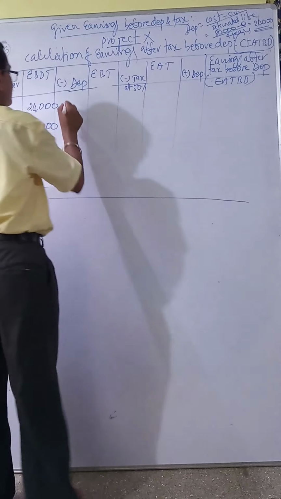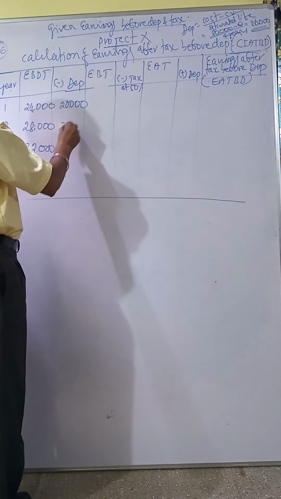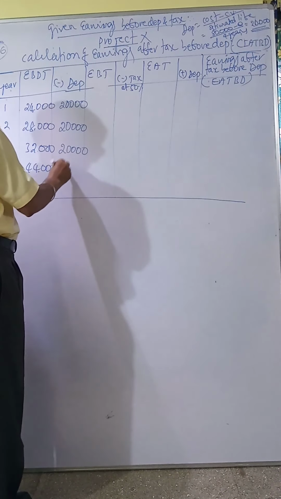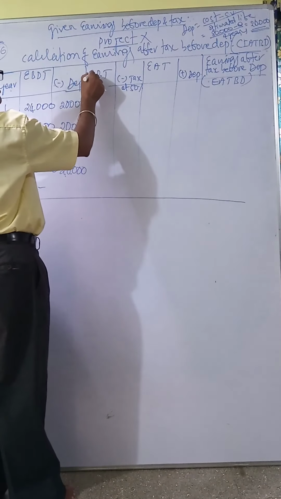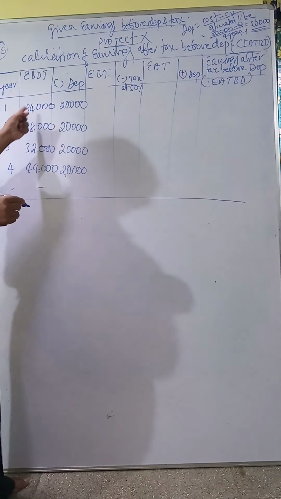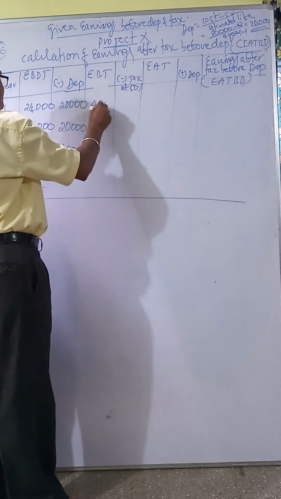20,000, 20,000, 20,000, 20,000. Depreciation straight line method means every year depreciation is fixed. Now earnings before tax means deduct depreciation. This minus this: 24,000 minus 20,000 is 4,000.